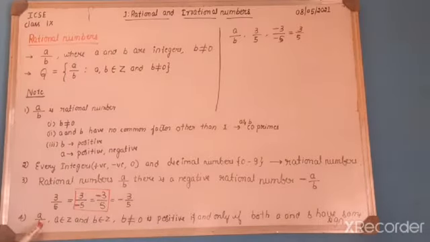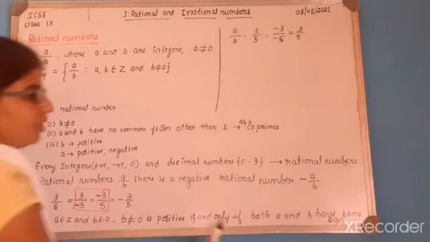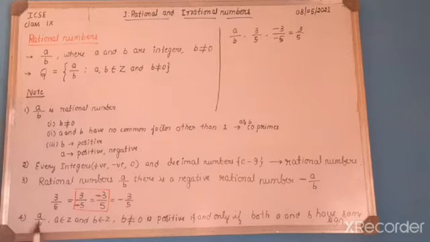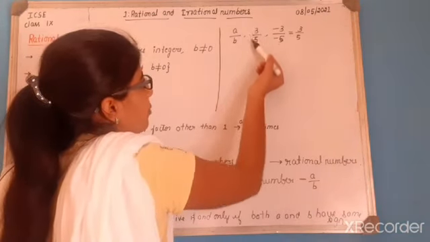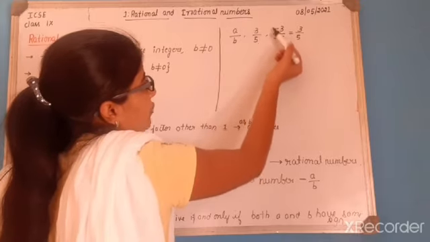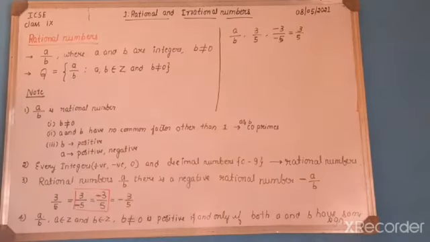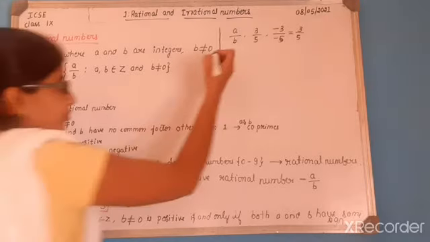Means if you want to say a by b is positive, if and only if both a and b have the same sign, either both 3 and 5 have a positive sign or both have a negative sign, we say. So that is the fourth note.